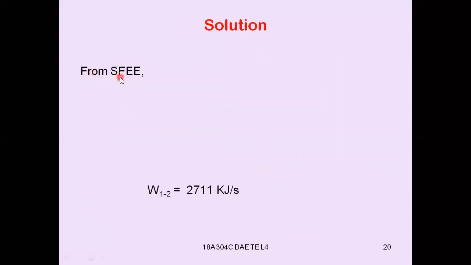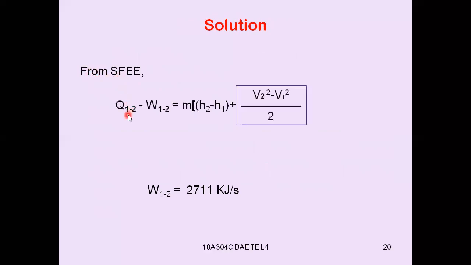So from the steady flow energy equation, Q12 minus W12 equal to m into h2 minus h1 plus (v2 square minus v1 square) by 2, whereas z1 equal to z2, that's why that is neglected. So this will be heat rejected, and h2 is there, h1 is there, v2 is also there, v1 is also there, and mass flow rate is also given to you. That's why you can calculate.